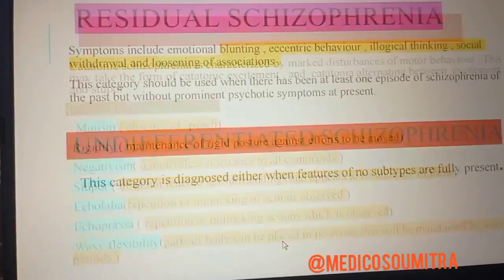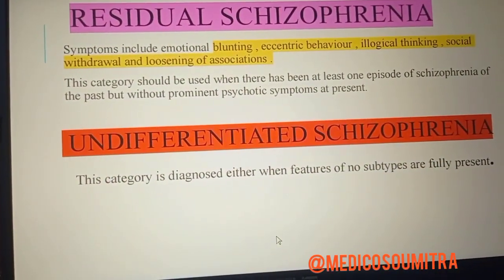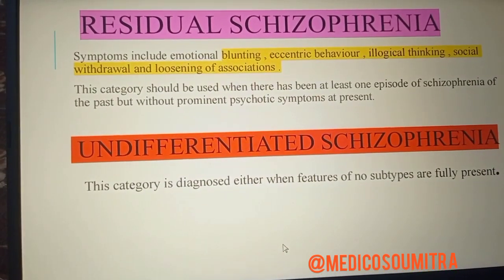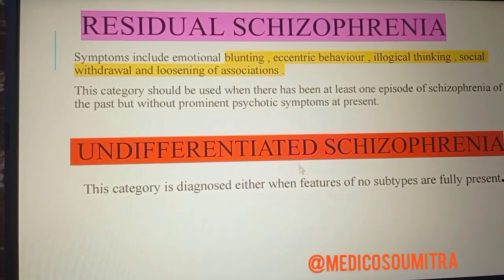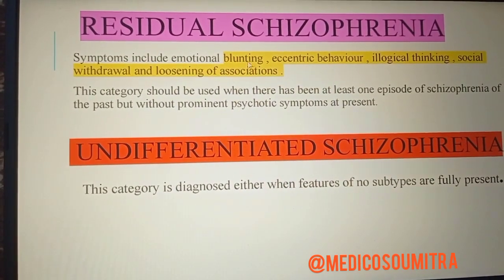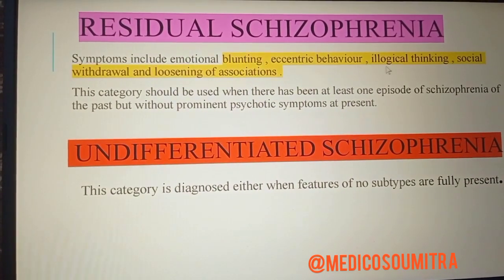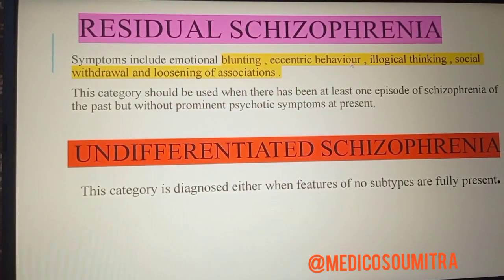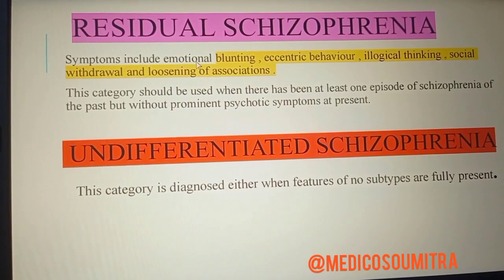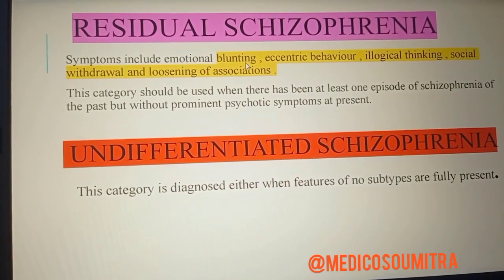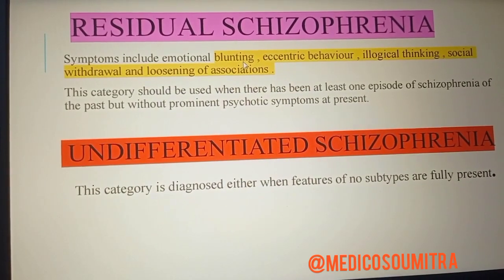Then we'll see the residual schizophrenia and undifferentiated schizophrenia. Residual schizophrenia symptoms include emotional blunting, eccentric behavior, illogical thinking, social withdrawal and loosening of the association. So emotional blunting, so they cannot understand what they want to do.